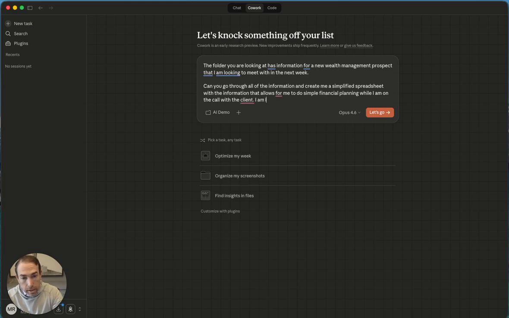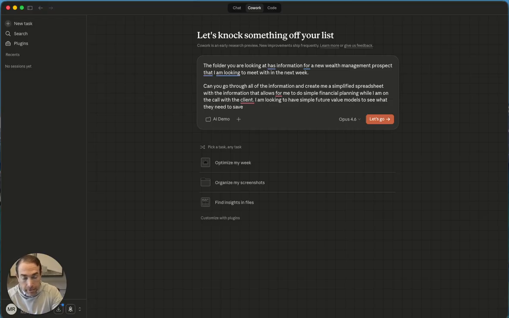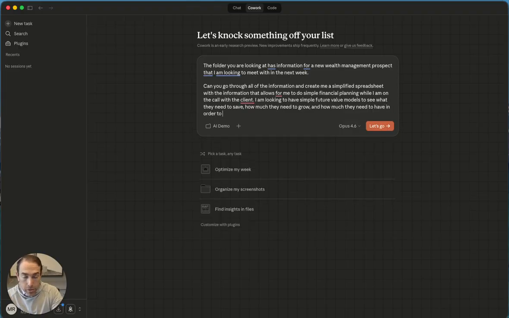I am looking to have simple future value models to see what they need to save, how much they need to grow, and how much they need to have in order to continue living a lifestyle similar to what they are living, but in retirement. I don't know. This is just something that came to mind as I was right here doing this.